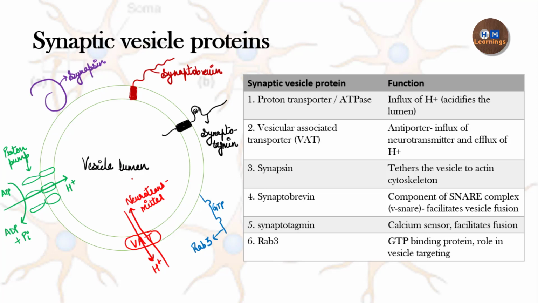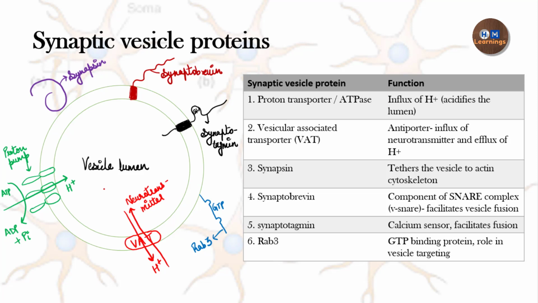ATP is consumed here because the transport of the H+ ion happens against the concentration gradient, meaning there is a lower cytoplasmic H+ concentration and a higher H+ ion concentration in the vesicle lumen. That's why it requires a breakdown of the ATP.